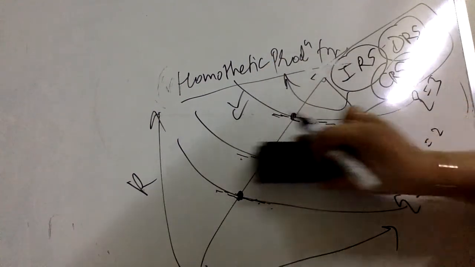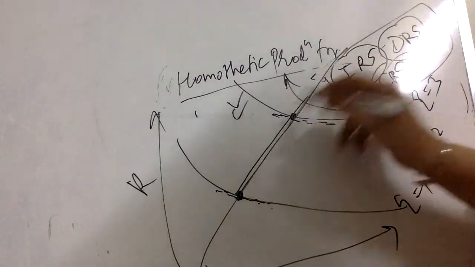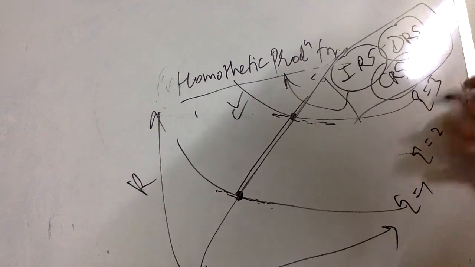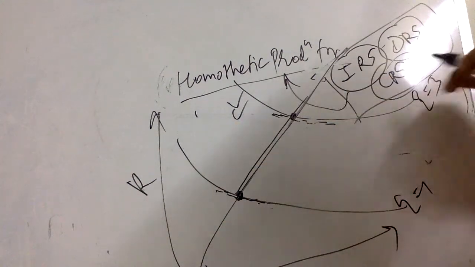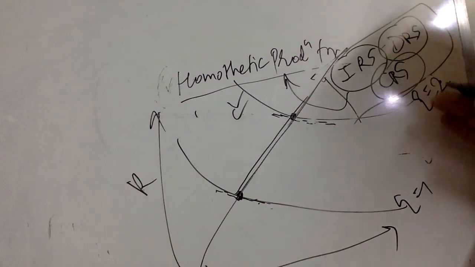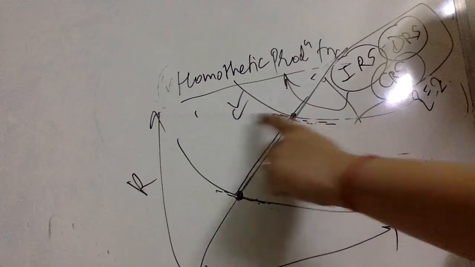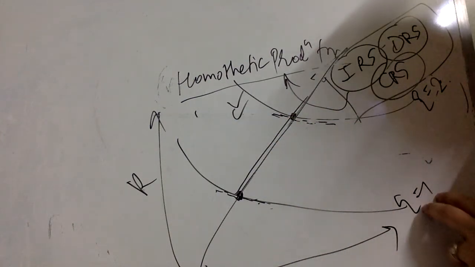Now, constant returns to scale or increasing, if we have this kind of production function, this corresponds to diminishing returns to scale, because here we have to increase capital and labor by a higher amount, and only then are we able to increase output, say by double. So I am increasing capital and labor by 3 times, but output is increasing just by double. So it shows the case of diminishing returns to scale.